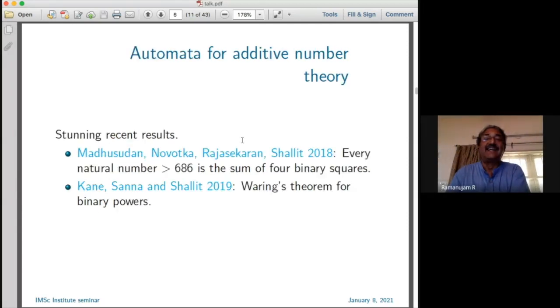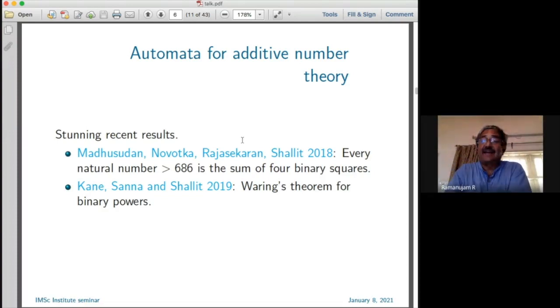Here is a couple of gems which I mentioned in the abstract, and really stunning results. Madhusudan, Nowotka, Rajasekaran, and Shallit, 2018, showed that every natural number greater than 686 is the sum of 4 binary squares. And this is Madhusudan, who was a former student of IMSC. So we can also take some pride in that he did his PhD from the joint work with IMSC and CMI.